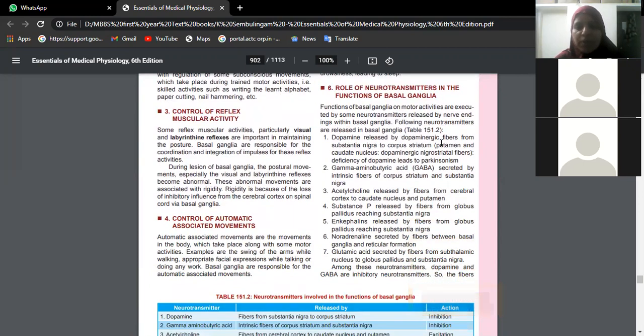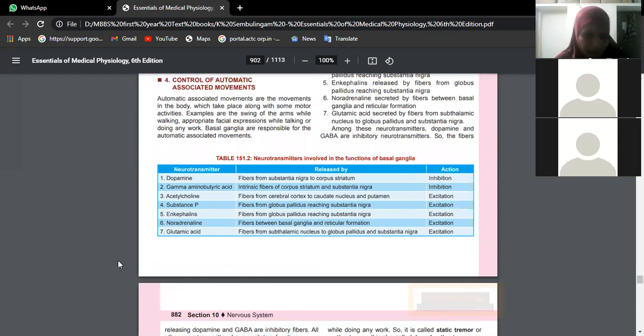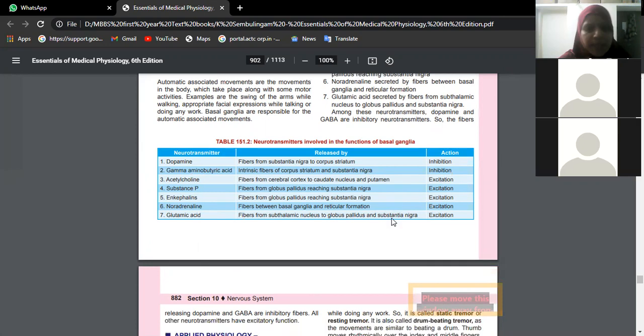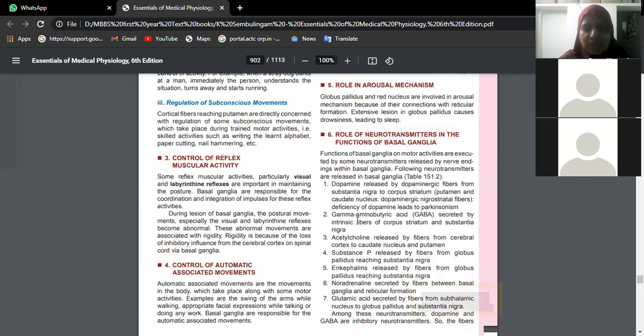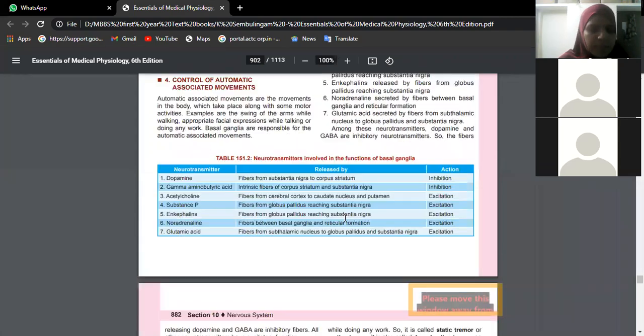Okay, so what is the neurotransmitter? I said dopamine, which is released by dopaminergic fibers. So actually many neurotransmitters are listed here, beta. You can learn at least 4 among these. So for example, in the corpus striatum, dopamine is an inhibitory type of neurotransmitter. Okay, like intrinsic fibers of corpus striatum and substantia nigra, they release gamma aminobutyric acid, GABA, which is also inhibitory. There are many other neurotransmitters which are also excitatory in function. Okay, you can just make a note of 4 or 5. This is the list of neurotransmitters which is released by basal ganglia.